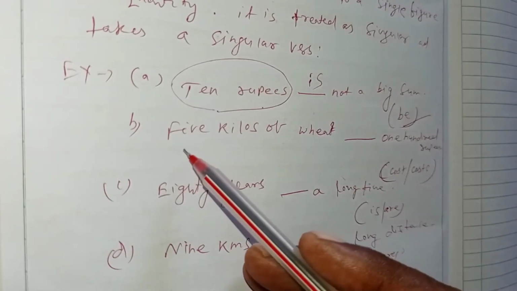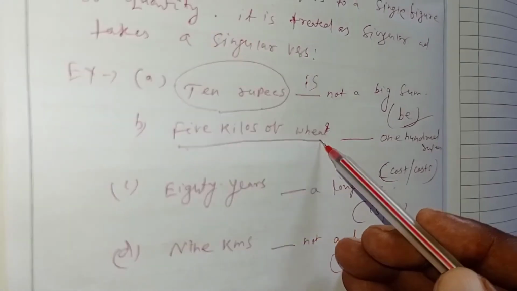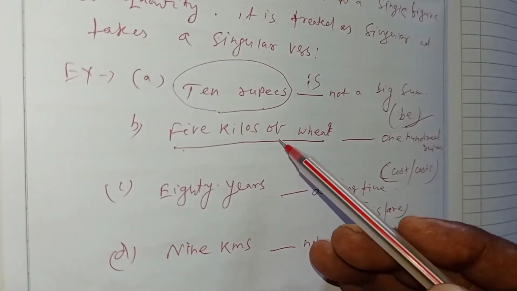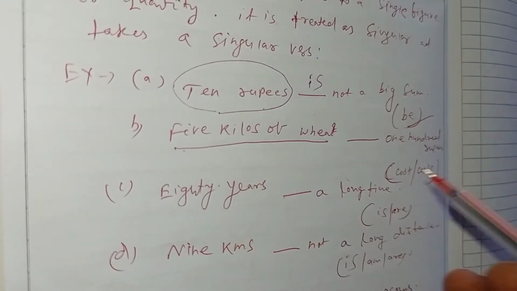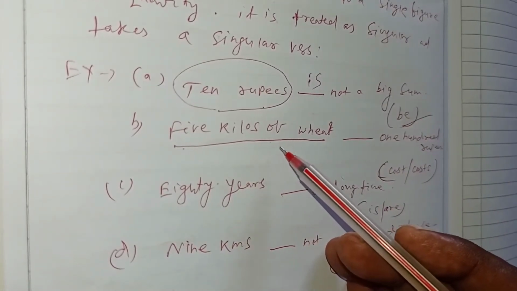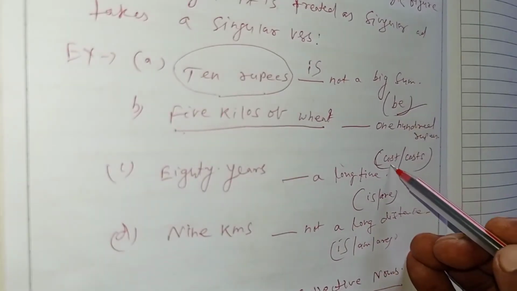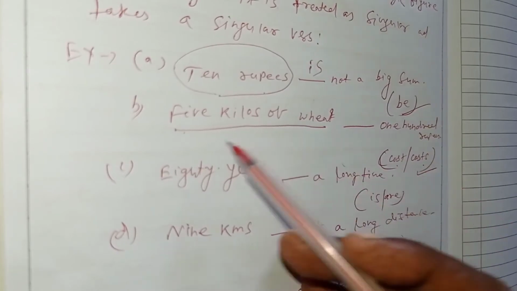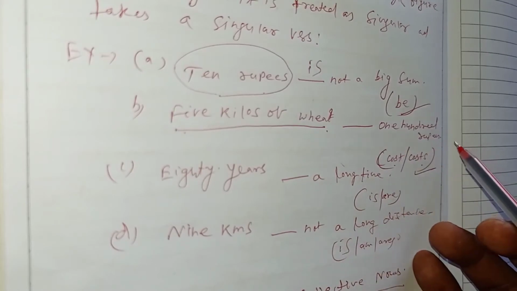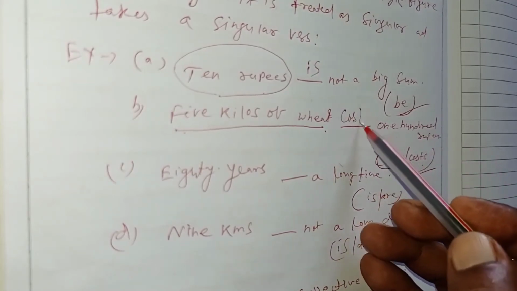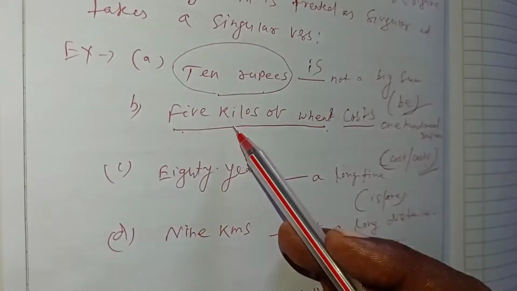Okay. Second thing, 5 kilos of wheat. Here there is the subject, 5 kilos of wheat. Kilos seems to be plural, but actually it is not plural. It is singular. So it must follow the singular verb like costs. 5 kilos of wheat costs 100 rupees, because this is the weight, you remember, weight.